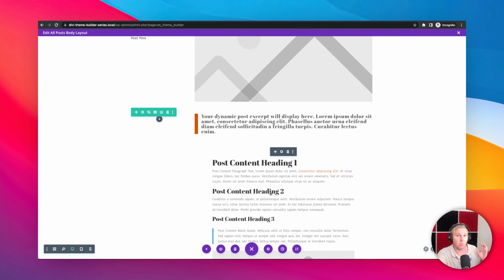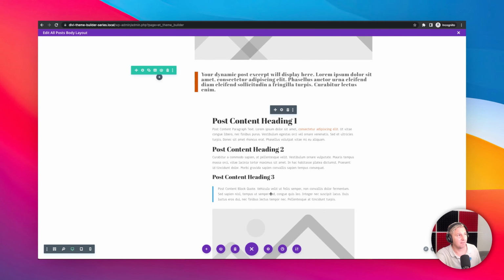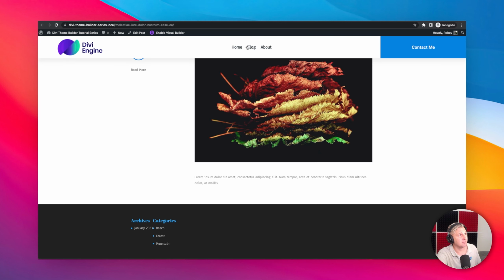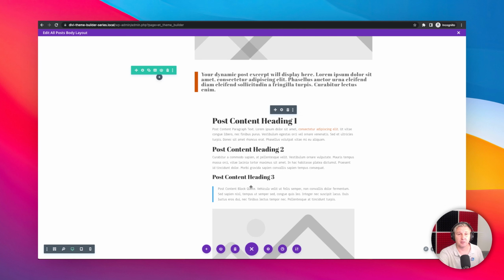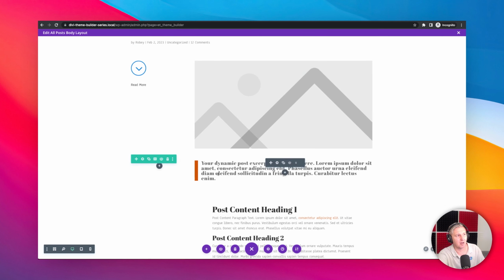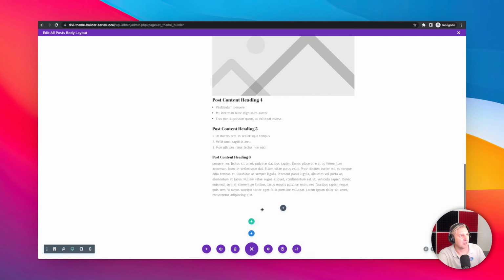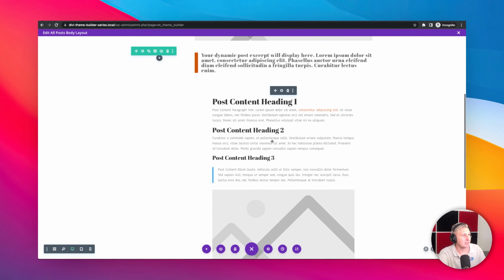It's only to demonstrate what these headings would look like in the text for this post that we have here. If I edit post again, this text, if you're using HTML tags like H1, H2, whatever, this is giving you a preview of what those would look like over here. And here, you've got a block quote in here, and I kind of simulated a block quote over there. So that's that. But there's not too much to be done here.